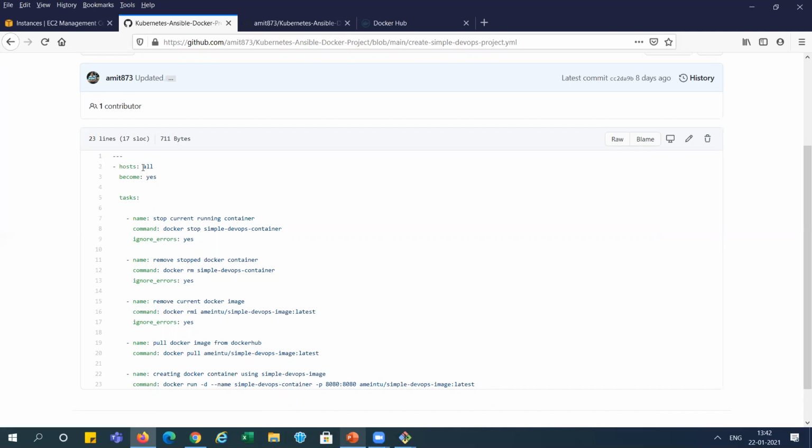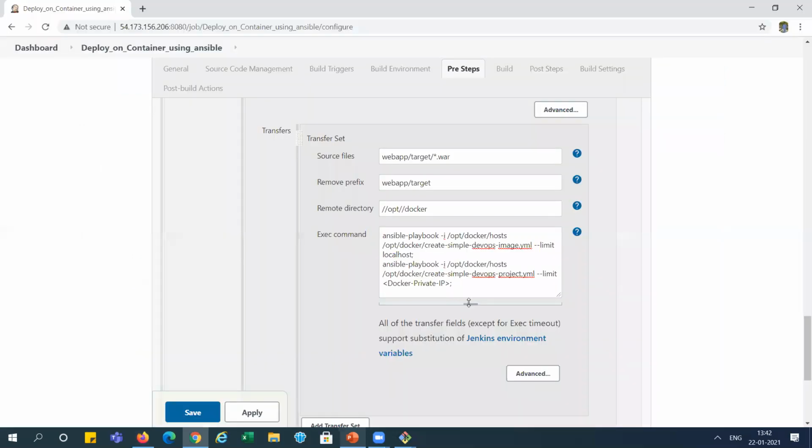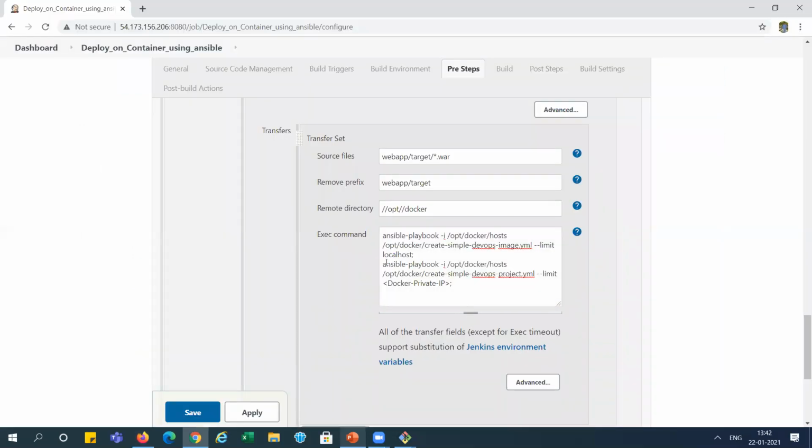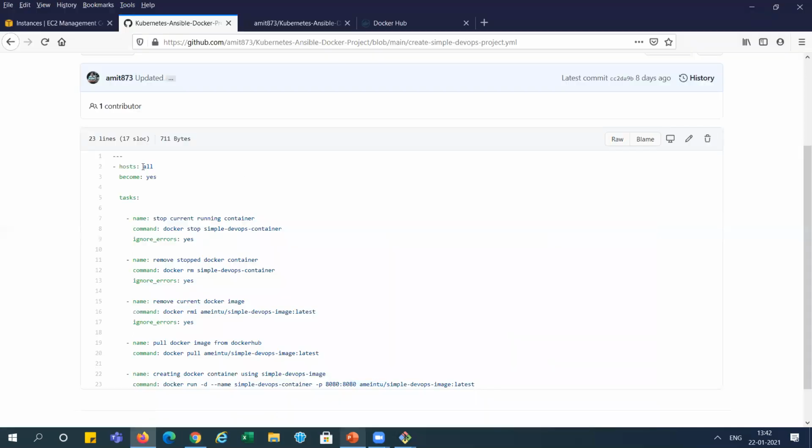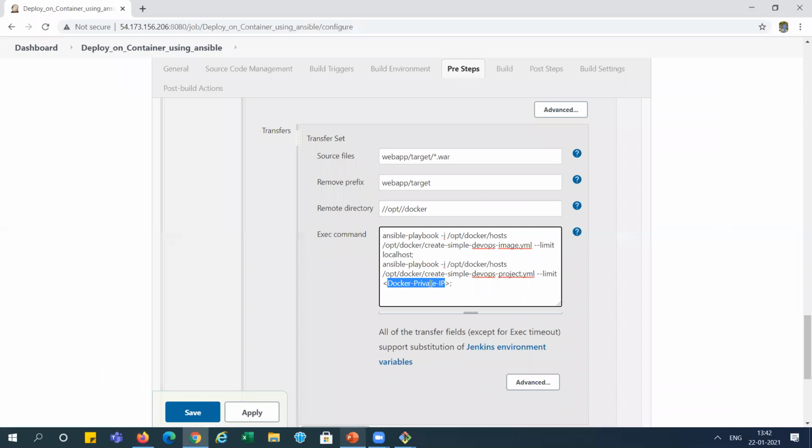Okay. So first, this is for all, but we can restrict the deployment when we run this YML file. You can see here, the second one, when we run this YML file, I am putting a limit here for Docker private IP only. We can restrict it here as such, or we can restrict it here, right? Both places.